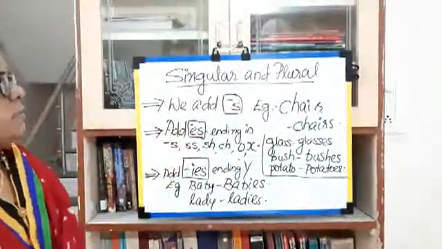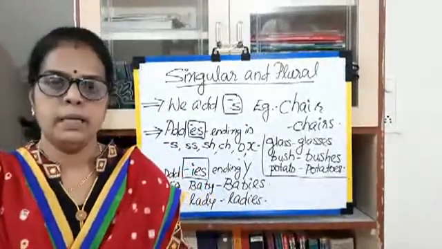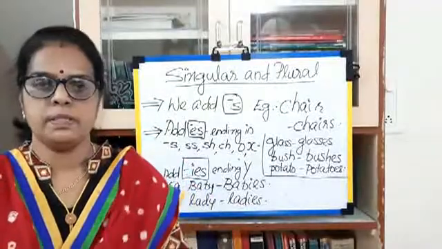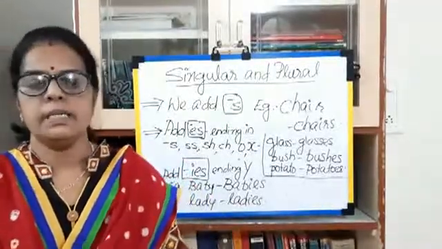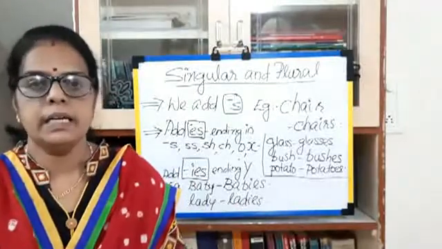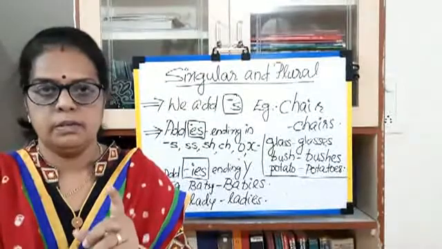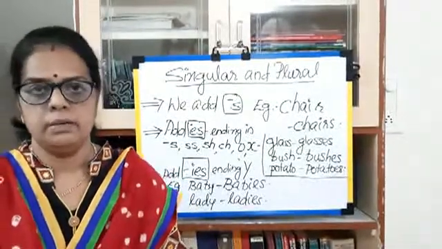Okay? See, what is the meaning of singular and plural? The naming words of one person or one place or one living thing. So one place or one animal is called a singular. The naming words of one place, one person, one thing, one animal.